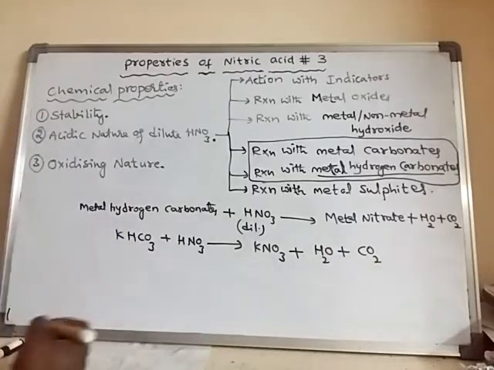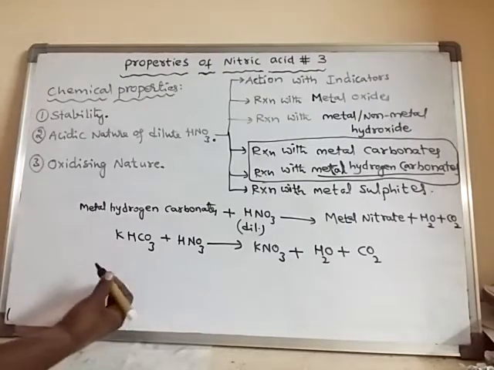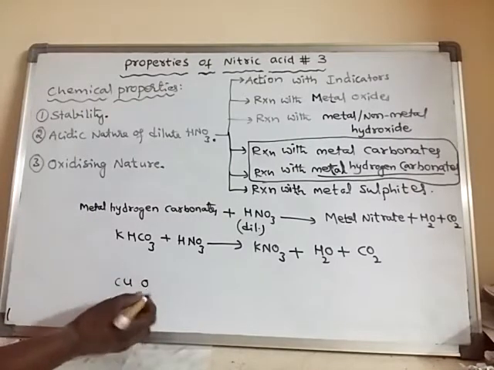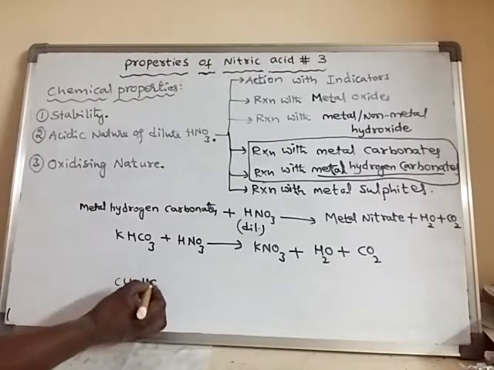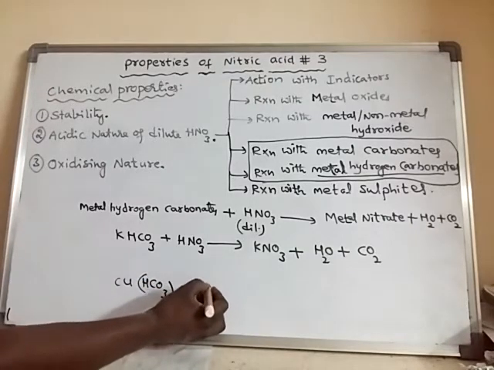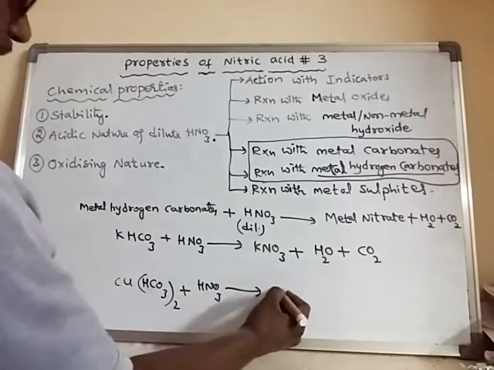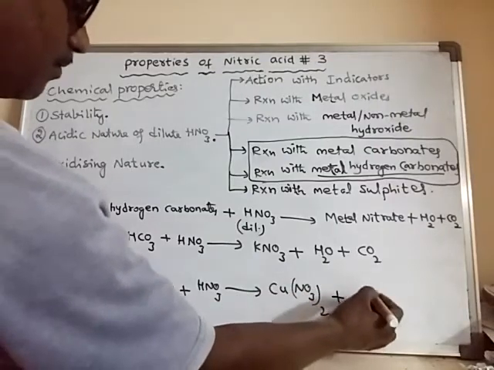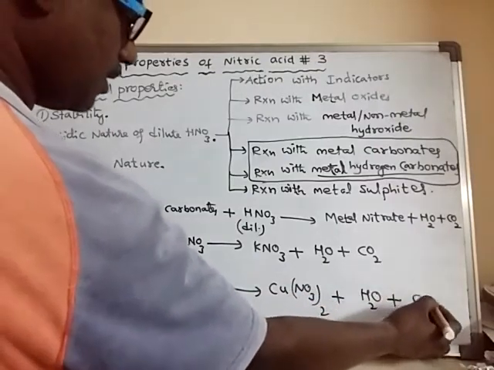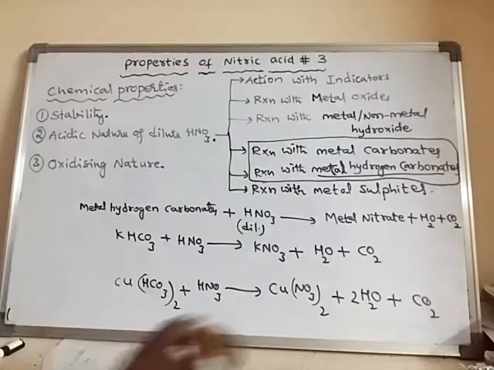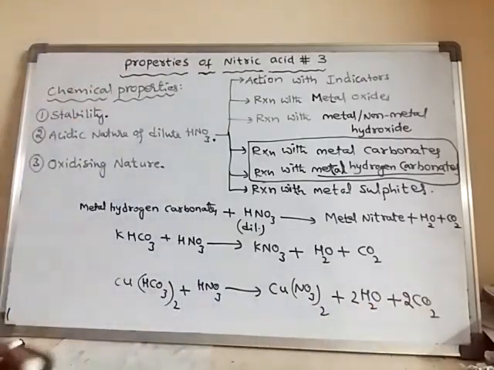Down the electrochemical series, the reaction will be in a similar fashion. For example, copper bicarbonate when it reacts with HNO3 forms copper nitrate, water and carbon dioxide gas.